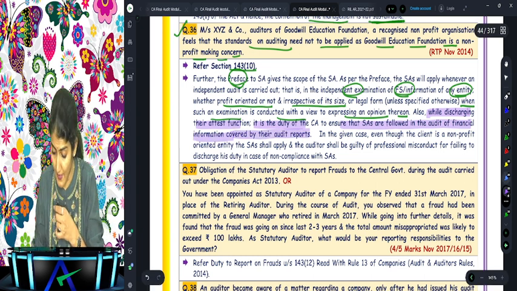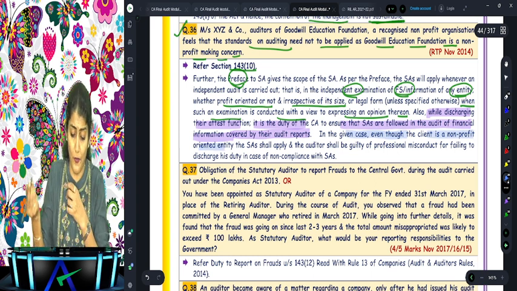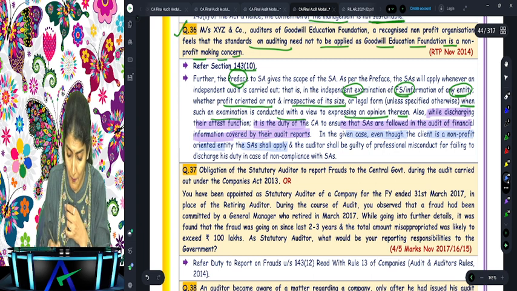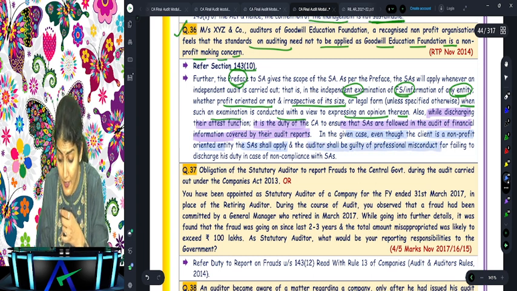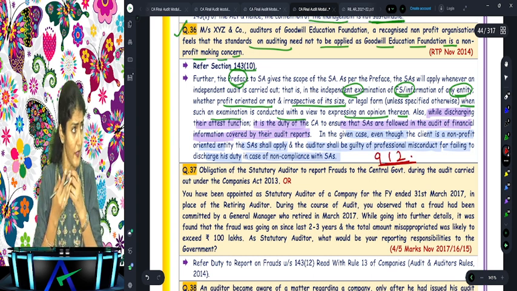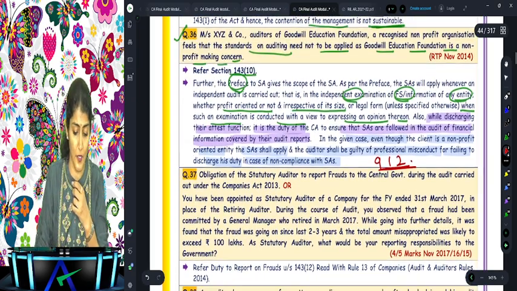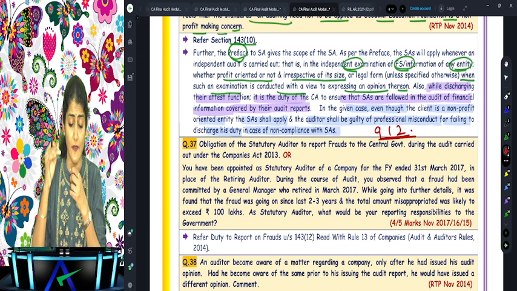In the given case, even if the client is a non-profit organization or a non-profit oriented entity, the SAs shall apply and the auditor will be guilty of professional misconduct for failing to discharge his duties in case of non-compliance with the SAs. 912. And fails to invite attention to material departure from the generally accepted audit procedures applicable to the circumstances.